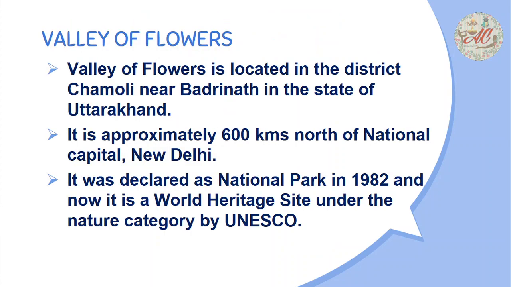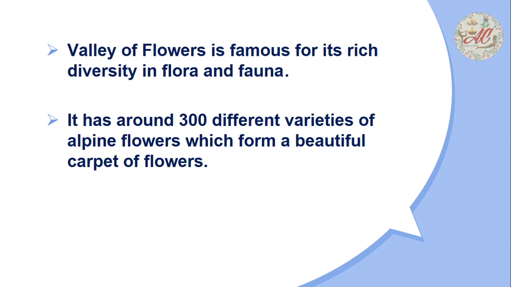It was declared a National Park in 1982 and now it is a World Heritage Site under the Nature category by UNESCO. The Valley of Flowers is famous for its rich diversity in flora and fauna. Flora means the species of plants, whereas fauna means species of animals. It has around 300 different varieties of alpine flowers which form a beautiful carpet of flowers.